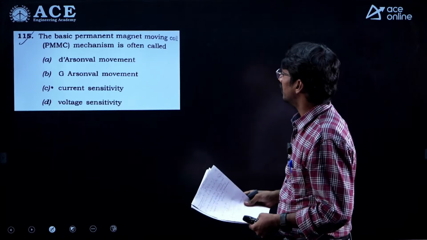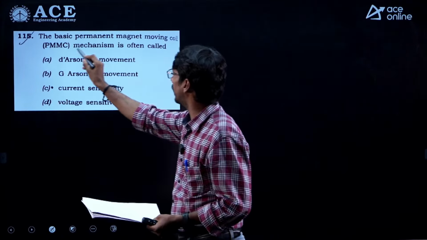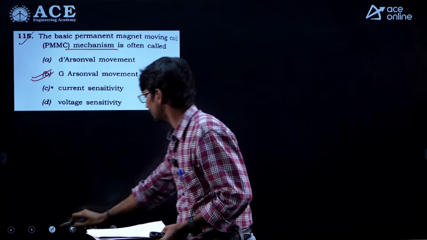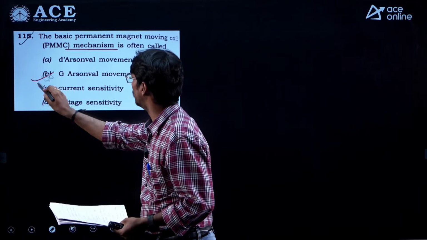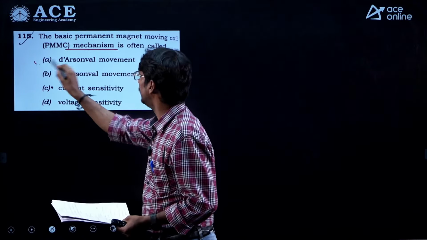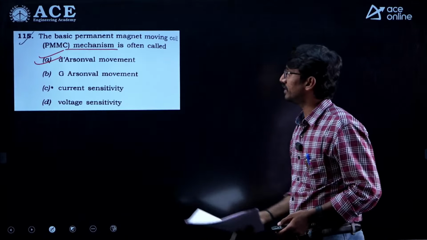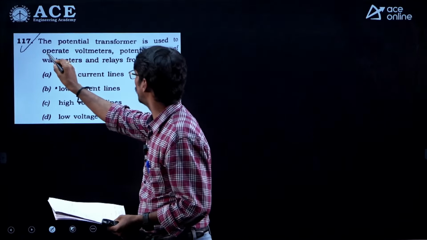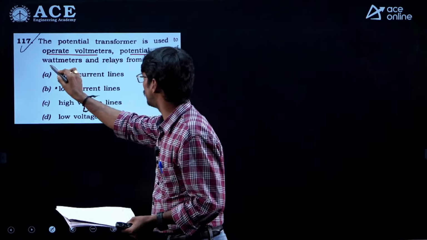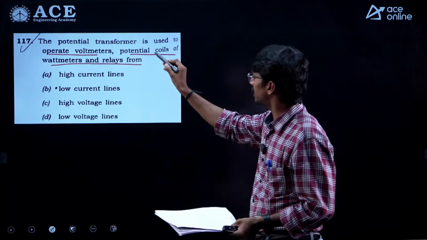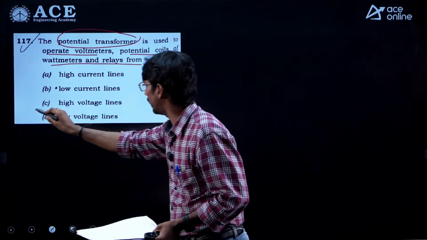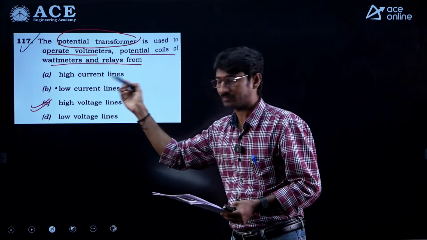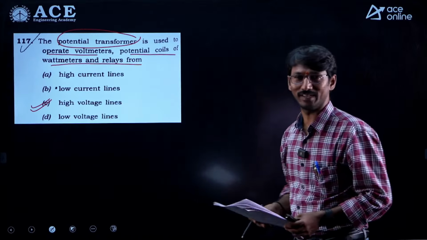Next one, the basic permanent magnet moving coil mechanism is, so directly, what is a d'Arsonval movement. The first one, d'Arsonval movement, right? Next one, the potential transformer is used to operate voltmeters, potential coils of wattmeters and relays from. The potential transformer itself indicates automatically high voltage lines. Nothing but potential transformers are used across or in the high voltage lines we can say.